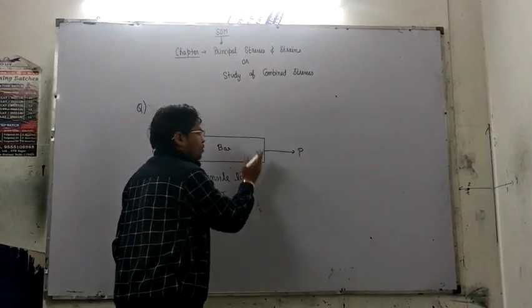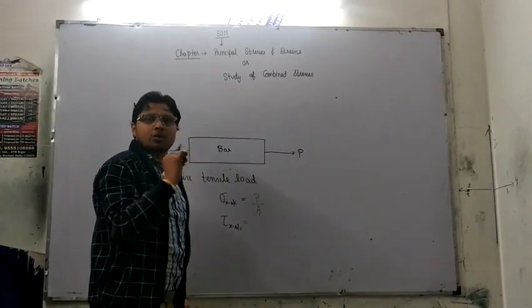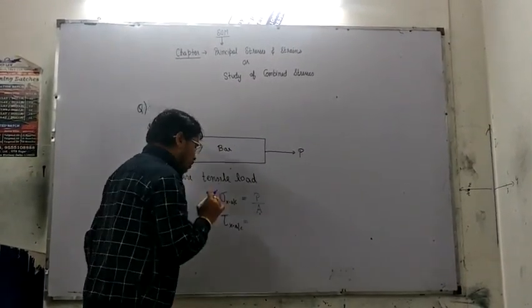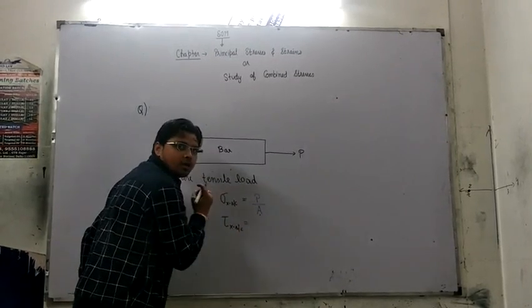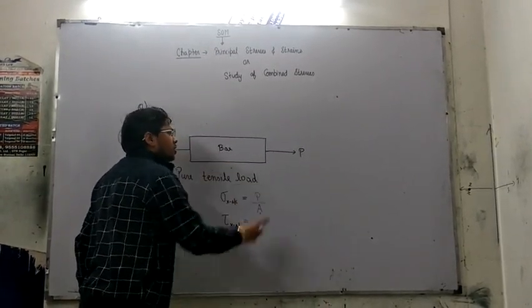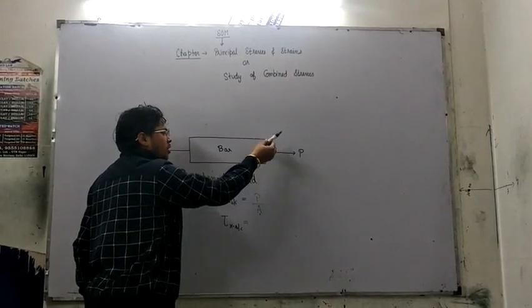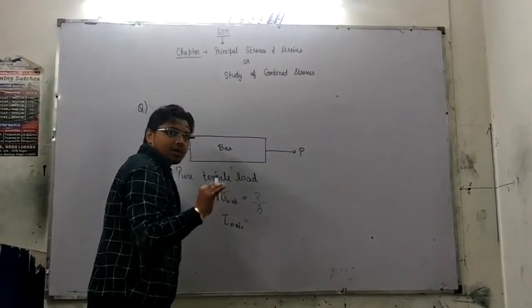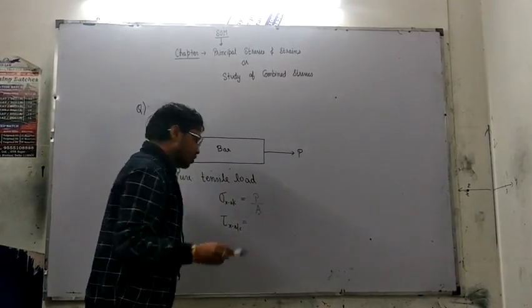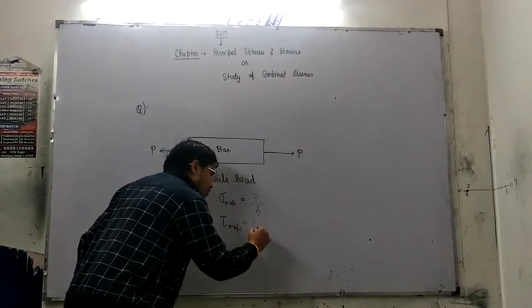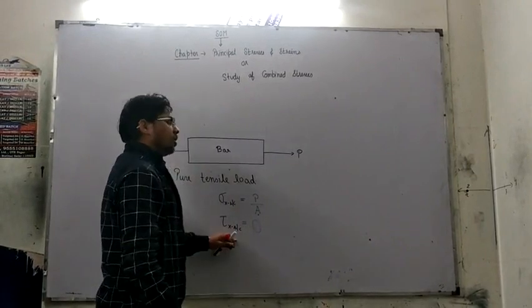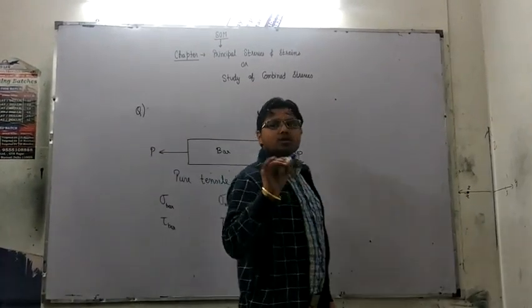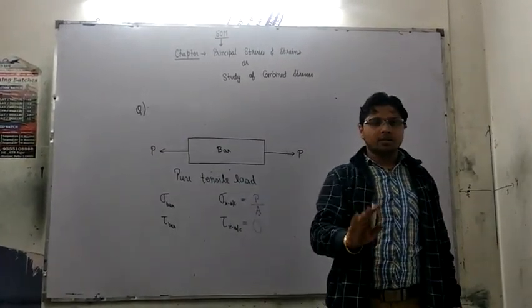If this load would have been parallel to the section or along the section, then we would have told that this load is acting as a shear load. But in this case, cross-section is perpendicular to this load. So this load is acting as a normal load and not as a shear load. So in this case, if there is no shear load, how can a shear stress be induced on the cross section? Am I right? Did you get it?